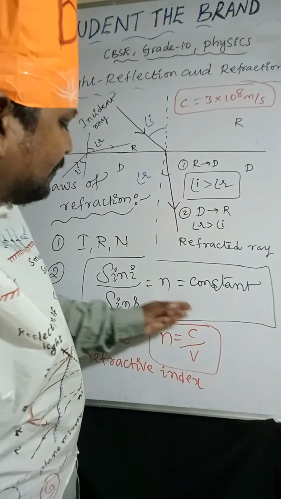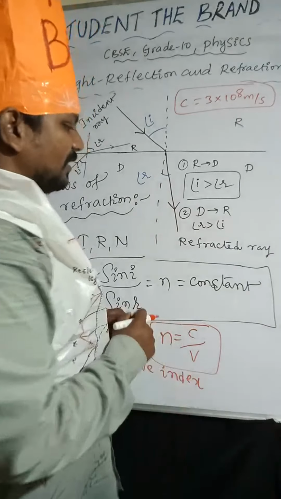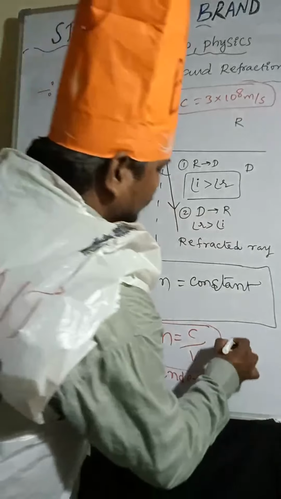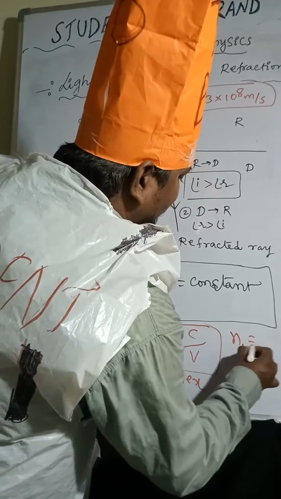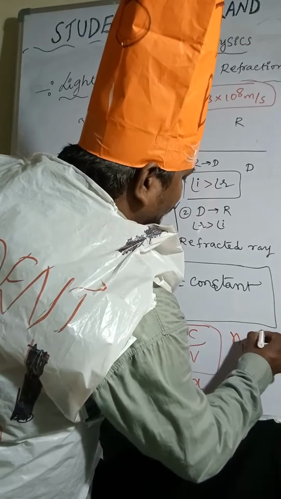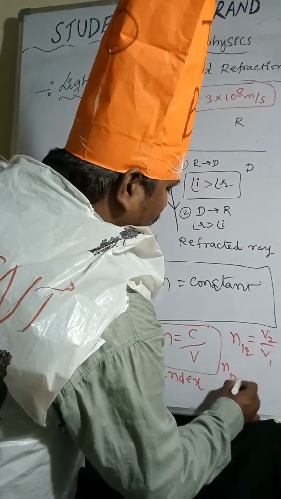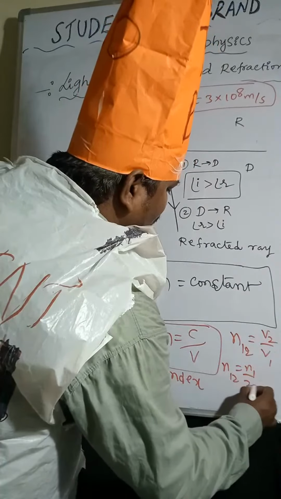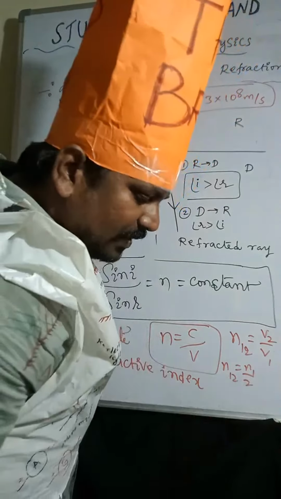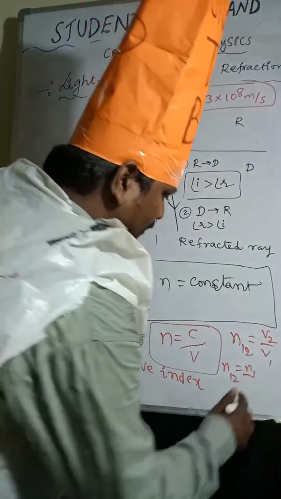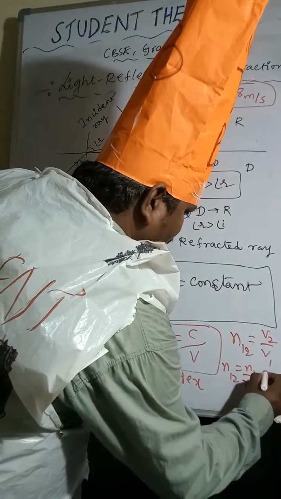So n equal to C by V. That is absolute refractive index. Coming to relative refractive index, n12 equals V2 by V1, or we can also write n1 by n2 equal to V2 by V1.